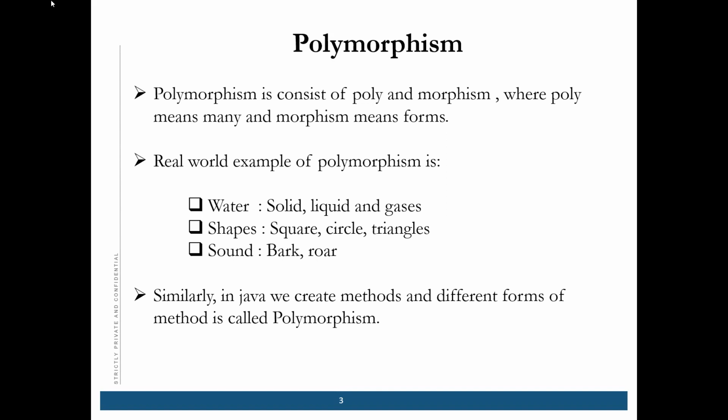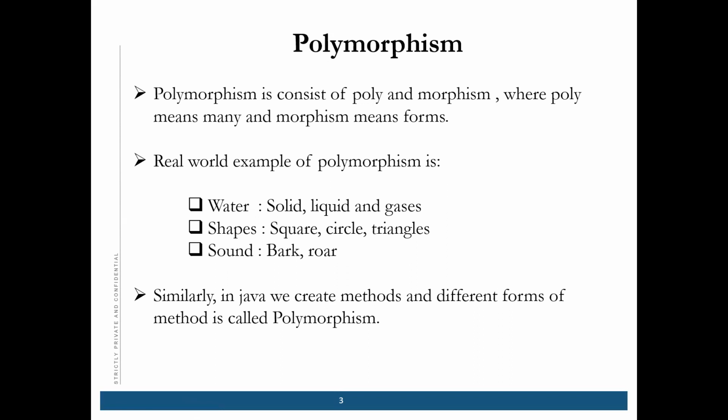Polymorphism consists of poly and morphism, where poly means many and morphism means forms. So the literal meaning of polymorphism is many forms. In Java also, when we use our method in different forms, that is called polymorphism.